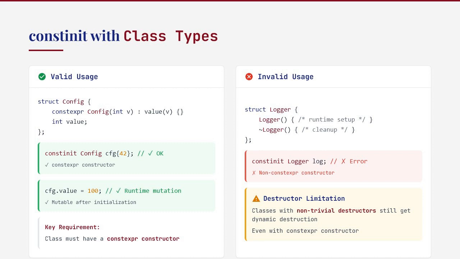However, classes with non-trivial destructors still get dynamic destruction, even if they have constexpr constructors. This is an important limitation to be aware of. For example, if Config had a destructor that did something non-trivial like freeing memory or writing to a log, the destructor would still be called at program exit, potentially reintroducing order dependencies. In practice, this means that constinit with class types works best for simple, aggregate-like classes without complex destructors. If your class needs a non-trivial destructor, you might need to consider other approaches, such as using a function with a static local variable, known as a Meyers singleton, or explicitly managing lifetime through other means.